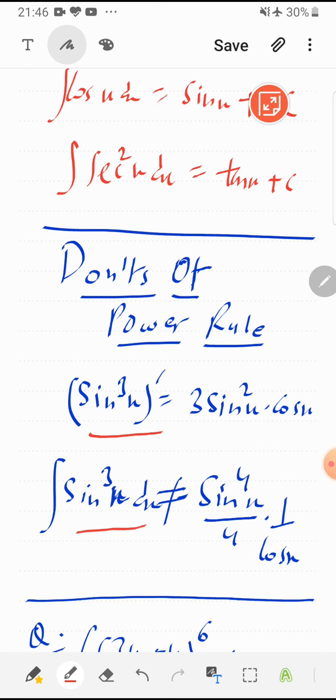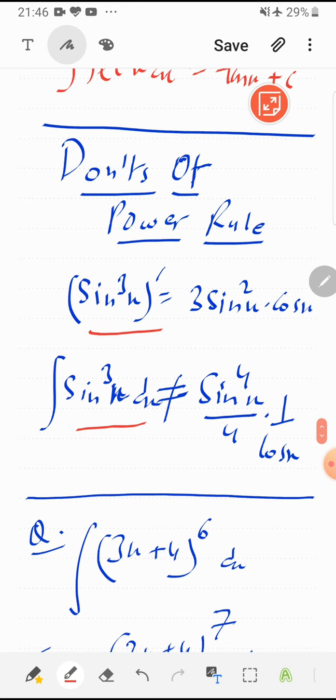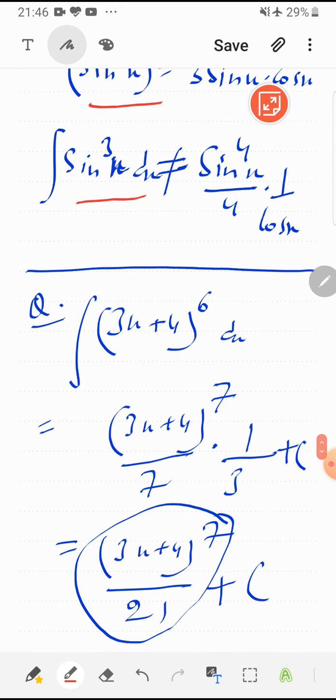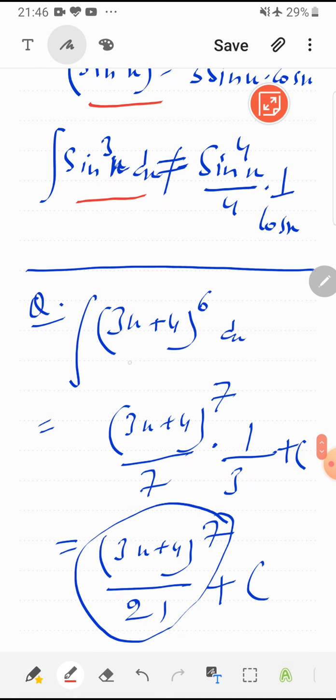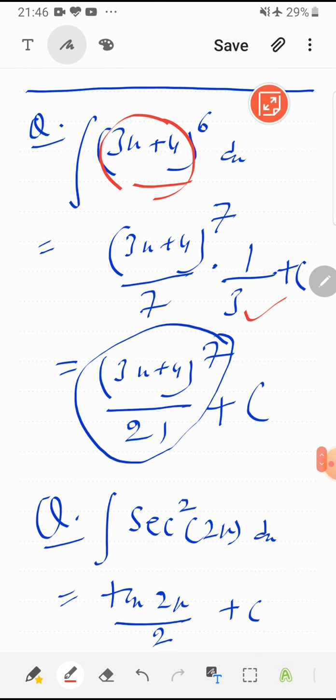When we will explore integration further, then we will find a way where power rule can be used with any function, but right now it should be used in algebraic function only, especially polynomial function. Again, in power rule 3x plus 4 whole raised to the power 6, here we can apply power rule. It is 3x plus 4 whole raised to the power 7 upon 7 into derivative of base, which is 3, in denominator.